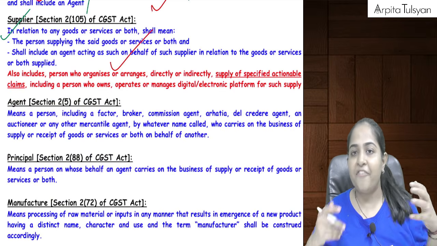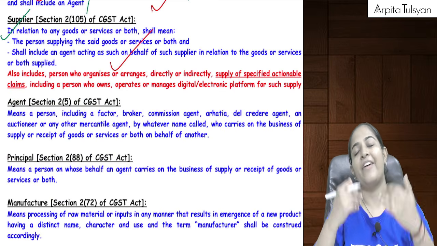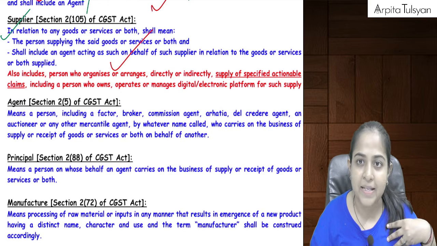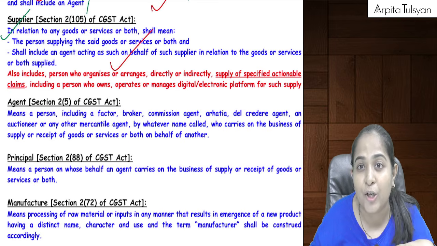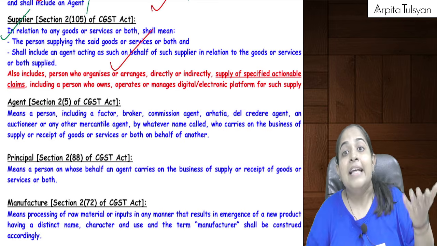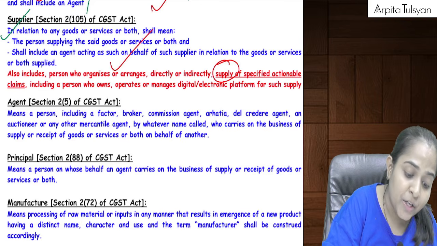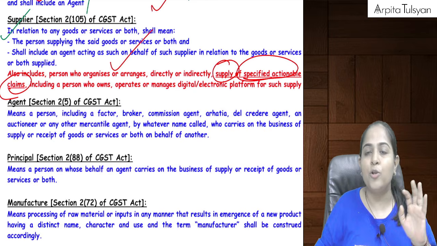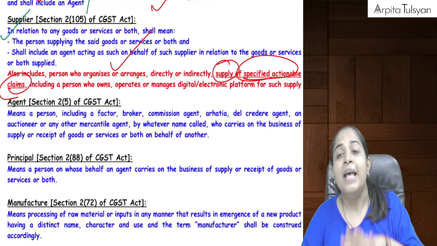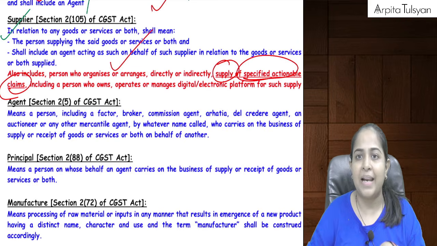Supplier means if I am providing you the goods or services, if I am supplying you the goods or services, I am the supplier. Okay, it includes me and it includes my agent also. And similarly, any person who is a supplier of specified actionable claims. We are yet to study about specified actionable claims.